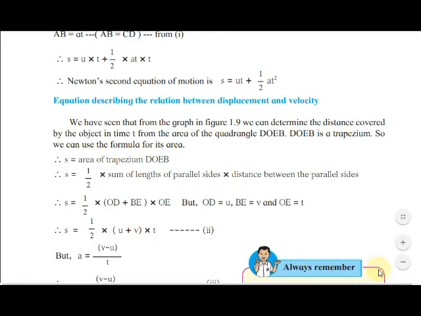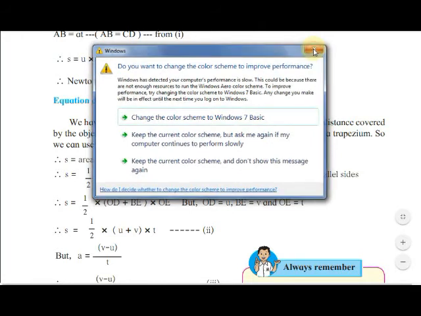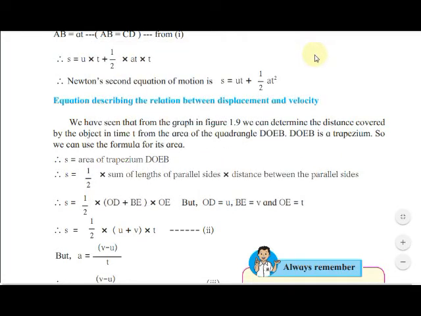S is equal to area of trapezium DOEB, which is 1/2 multiplied by sum of length of parallel sides multiplied by distance between the parallel sides.